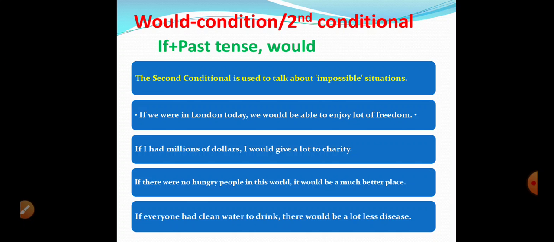So if I had millions of dollars, if this condition were there, if I had millions of dollars, I would give a lot to charity. But since I don't have them. So if there were no hungry people in this world, if there were no hungry people in this world, it's in the past tense.